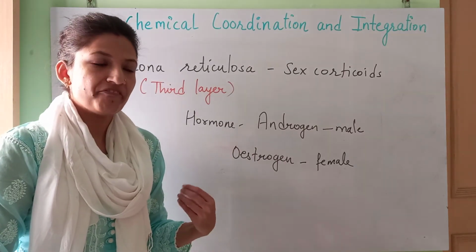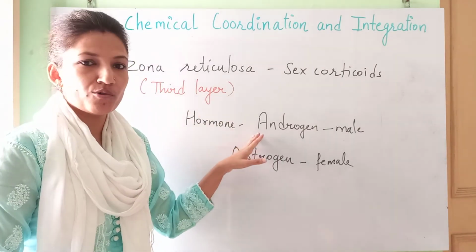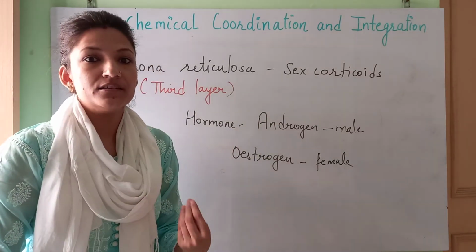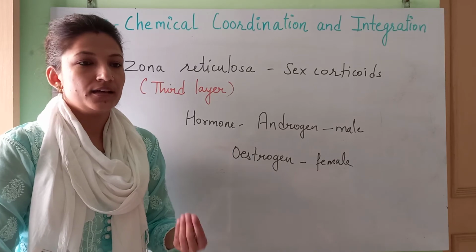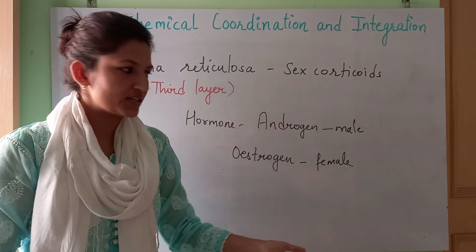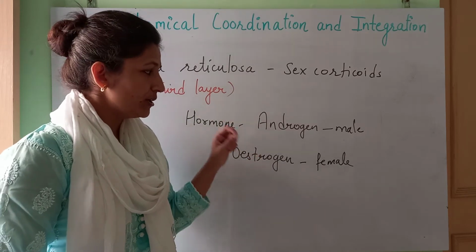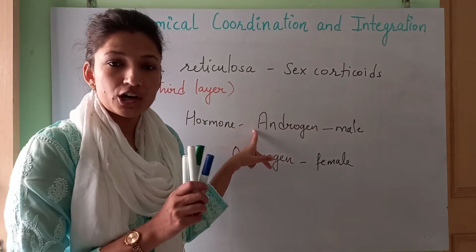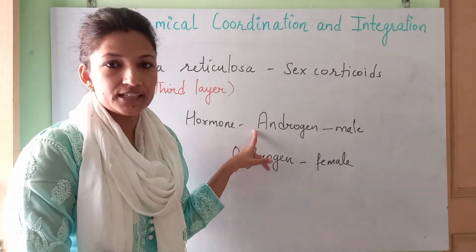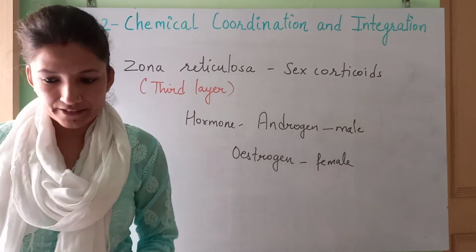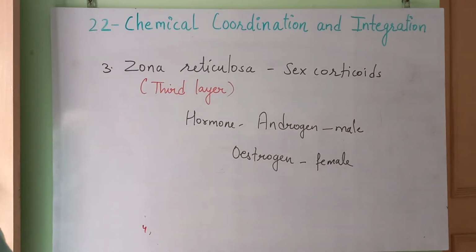So somewhere the male hormone expresses into the female by giving the male characters. Like facial hair coming at a particular stage, that is due to the production of this androgen from the cortex region of the adrenal gland in female. Got it? Fine.